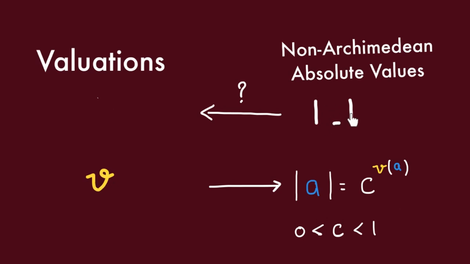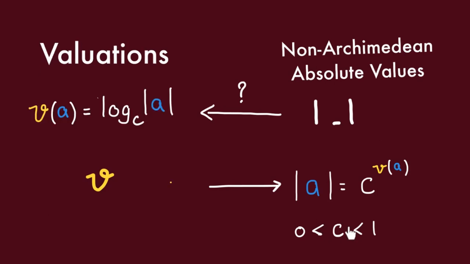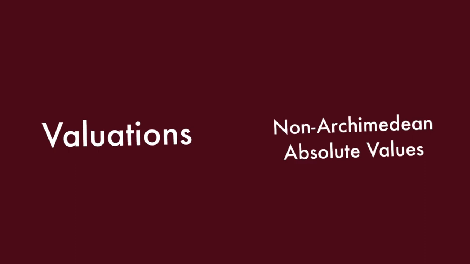Now, given an absolute value on K, we can again just pick some constant C and then define a valuation by V(A) equal to log base C of the absolute value of A. It's not hard to check that this is actually a valuation. Thus, we have some kind of correspondence between non-Archimedean absolute values and valuations.